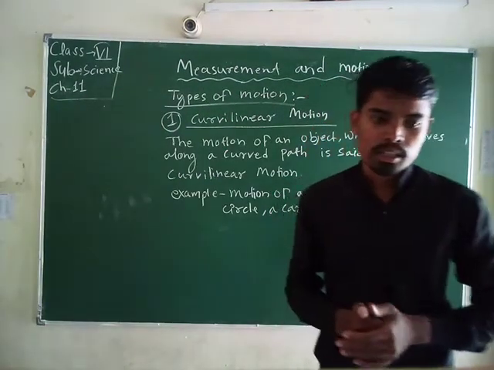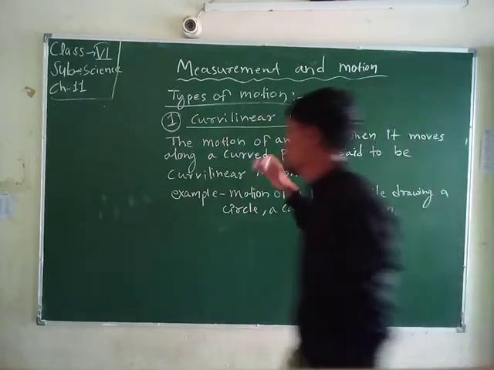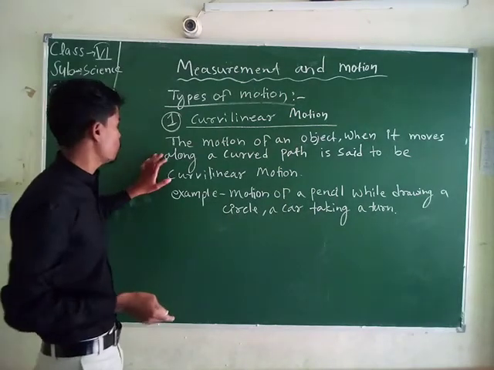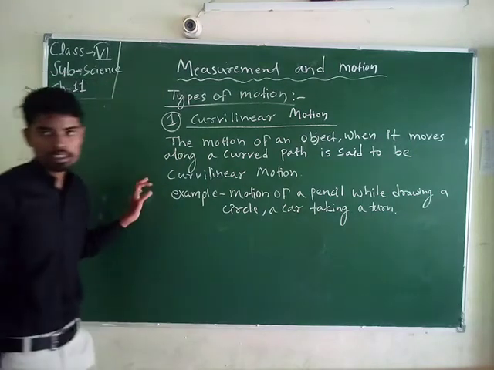Now we come to curvilinear motion. What is curvilinear motion? The motion of an object when it moves along a curved path is said to be curvilinear motion.